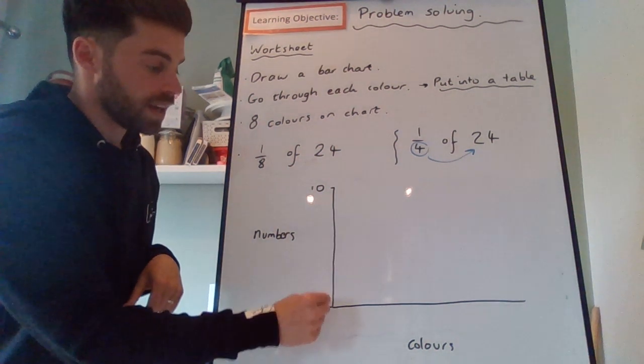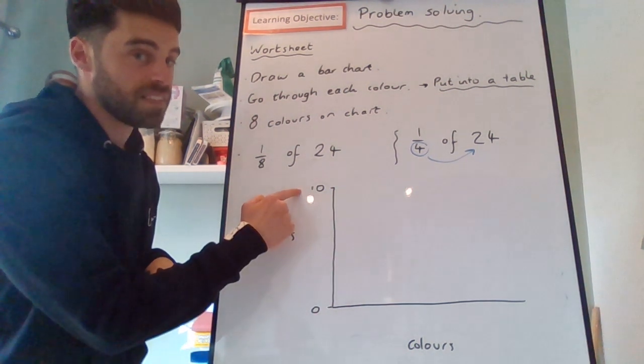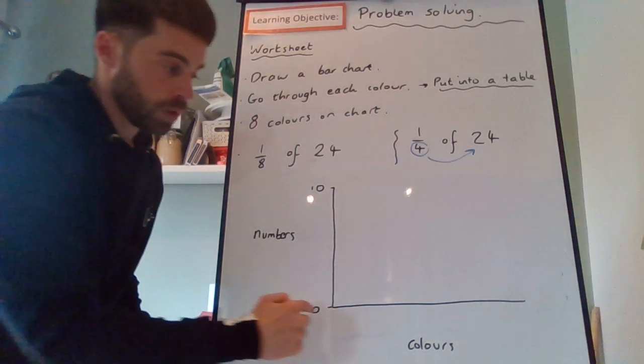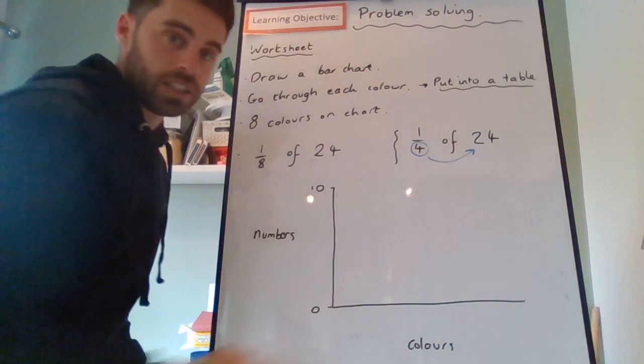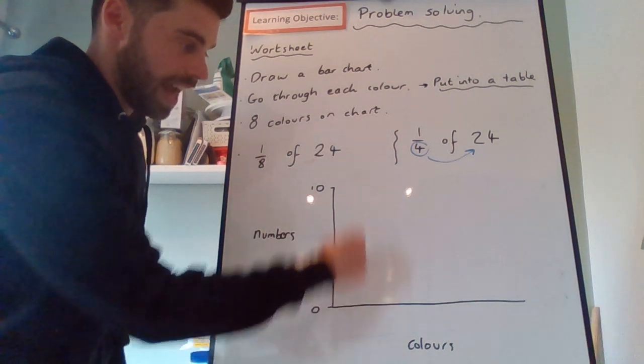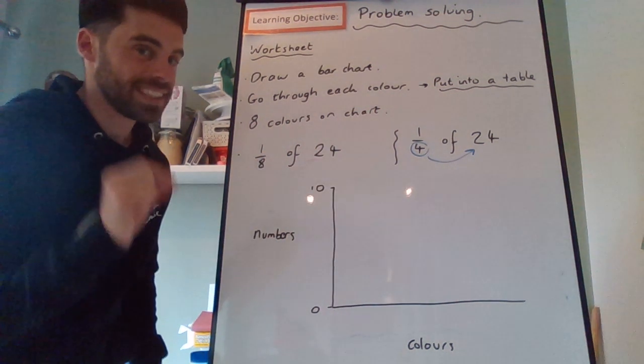Up one side on one axis will be numbers up to 10. You won't have any numbers bigger than 10. And along the bottom will be the different colours. There will be 8 different colours. So you'll have 8 bars, although one of them might be 0, so it might not actually be a bar,